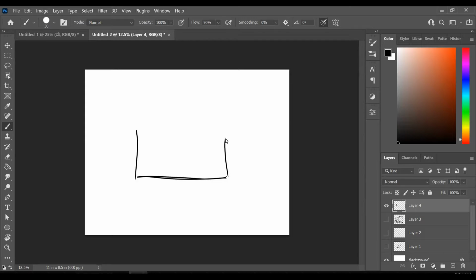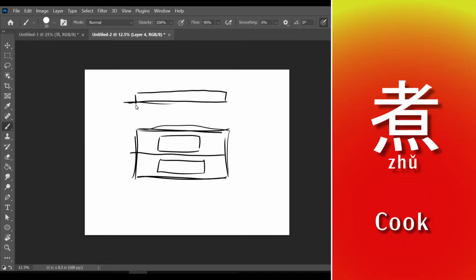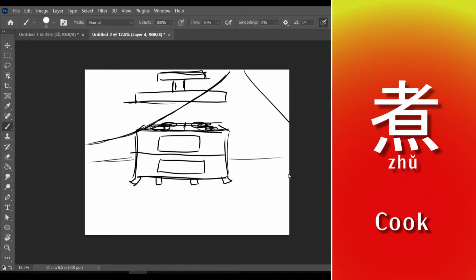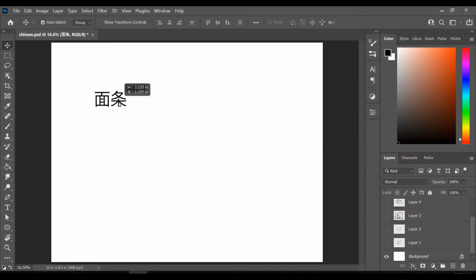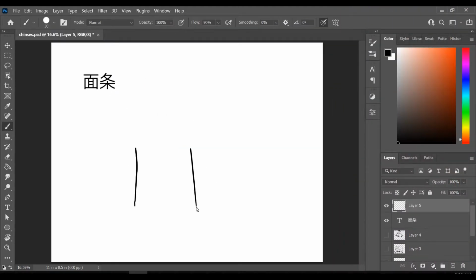Next up, we have the character for cook, or chu, or something like that. So here, we got a stove with a double oven, a big, huge thing hanging over it for the air ventilation, and I didn't know what to do with that line, so I made it an abandoned kitchen. And those are just some wires falling down. You know, I could get an apocalyptic vibe here. Kind of cool, but I don't think it's the one that I want to turn into a final drawing, so let's keep going and do our next one.